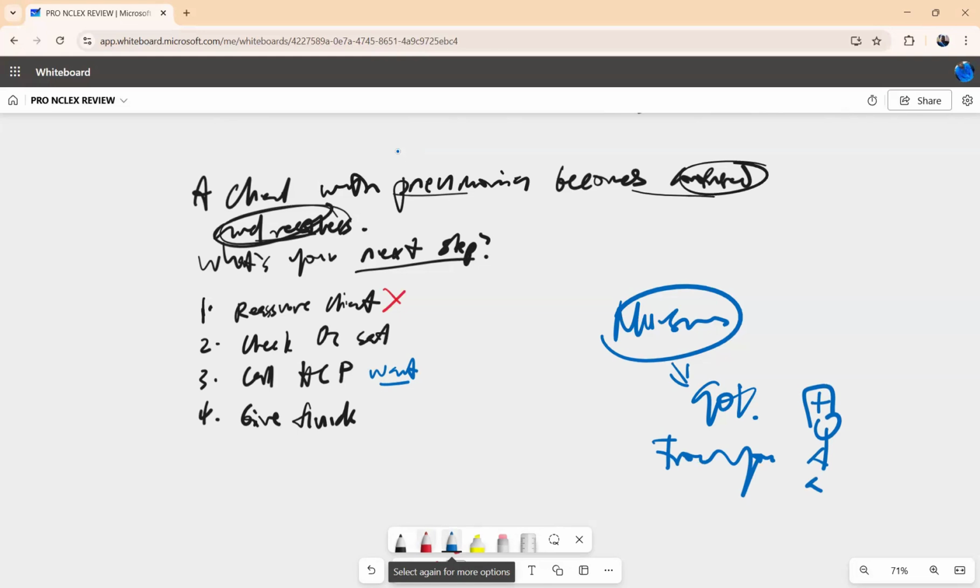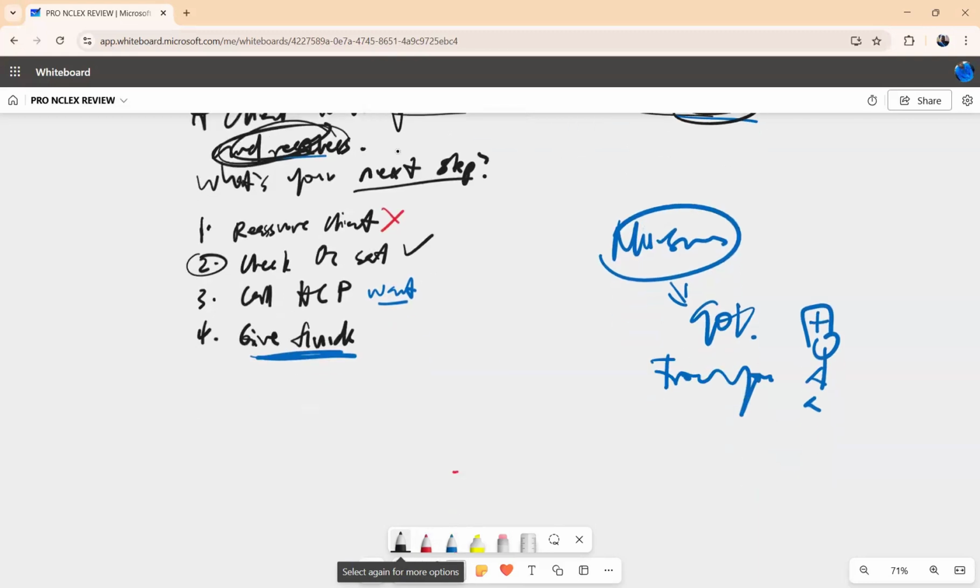Now, give fluid. I need to ask myself, why do we give fluid? With fluid, we solve this. So this is a neurological issue. If I'm thinking about a cardiovascular issue, maybe this. But this is a neurological issue. And the only answer I'm left with right here is definitely this. Right, 2. So 2 is the correct answer. You need to check oxygen, right? Because the clues you have right here, confusion and restlessness, are a sign of an oxygen issue, and you just want to answer the question according to what the patient is experiencing.